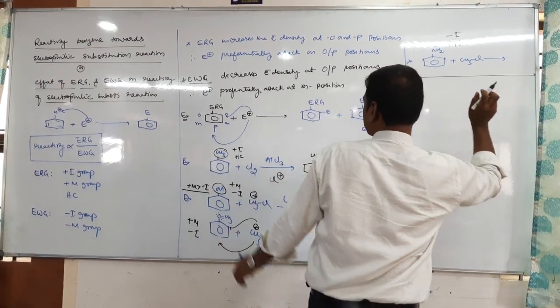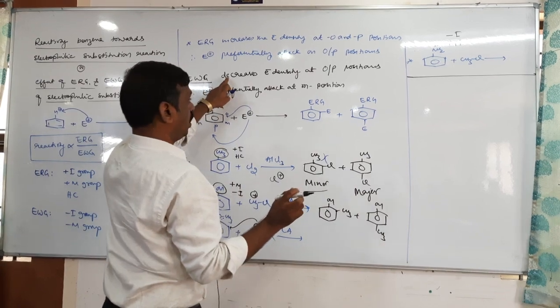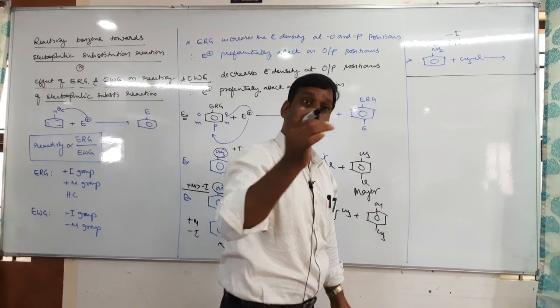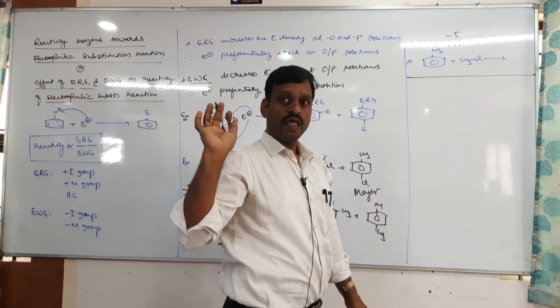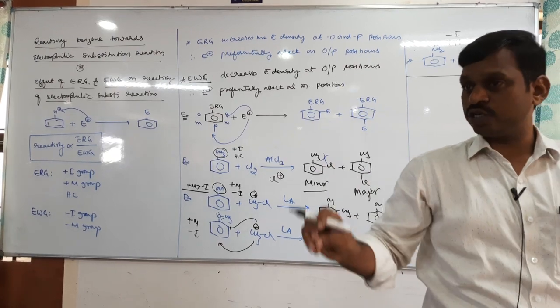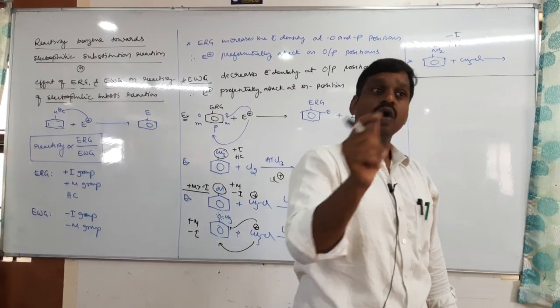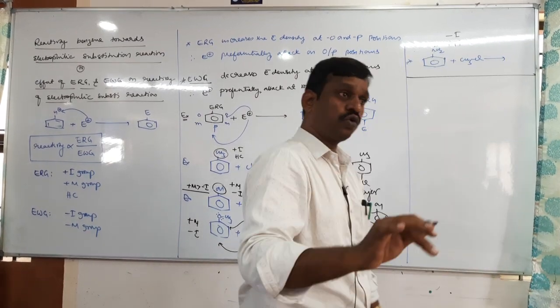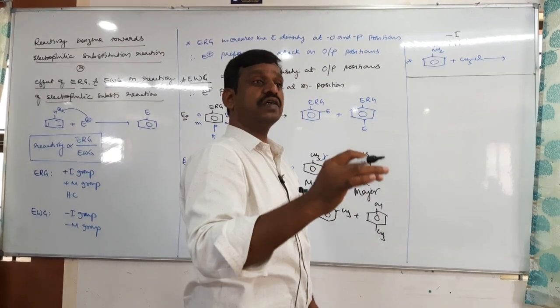Electron withdrawing group. So what about electron withdrawing group? Electron withdrawing group decreases the electron density at which position? Again ortho and para position only. Electron withdrawing group decreases the electron density at ortho and para position. Therefore, compared to ortho and para position, meta position has more electron density. That's where the electrophile preferentially attacks.